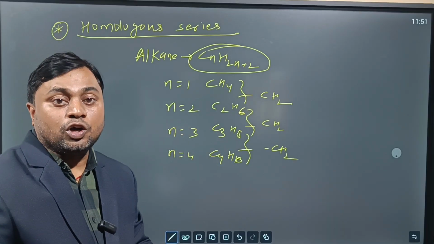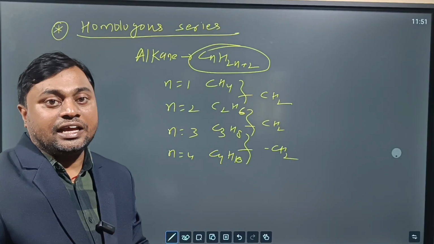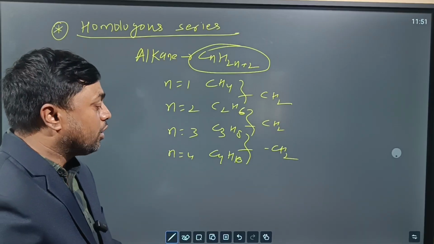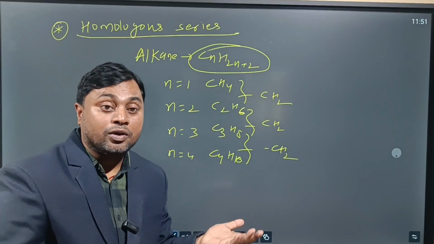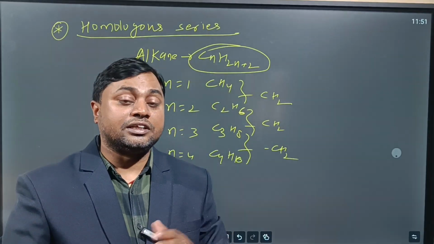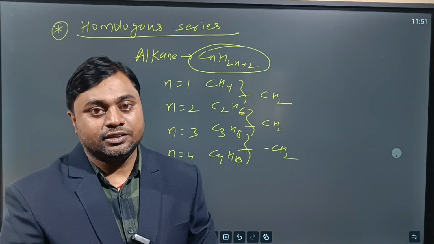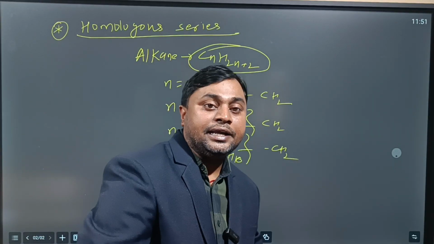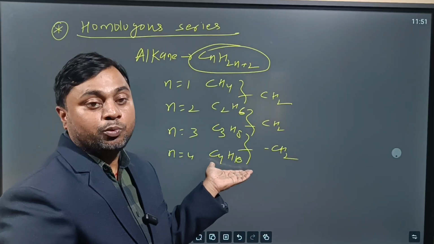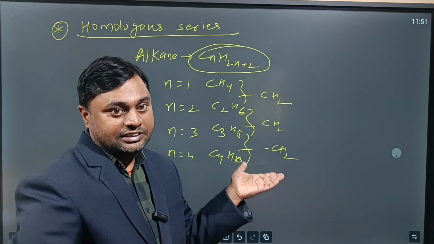The physical properties of these homologous series are different, like boiling point, melting point, and state. For example, in alkane, the first 4 members are gas, the next up to 17 are liquid, and after 17 they are waxy solid, yes or no? Similarly, melting points and boiling points are different. When you increase the number of carbon atoms, the boiling point and melting point also increase, yes or no?